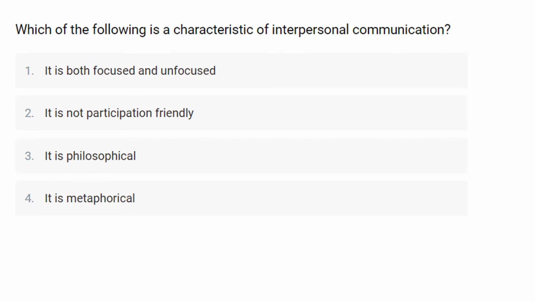Which of the following is the characteristic of interpersonal communication? So in this question they ask you which of the following is considered as the characteristic of interpersonal communication. The first option is it is both focused and unfocused, second one is it is not participation friendly, third one is it is philosophical and the last one is it is metaphorical. Okay.